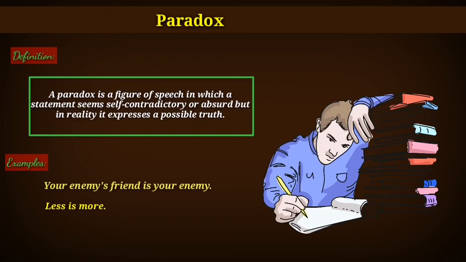The next example is it is the beginning of the end. What does it mean? This is also a paradox because it seems illogical, but it is a correct and meaningful statement. Simply, it means that when the end of something starts, so we can say that it is the beginning of the end.